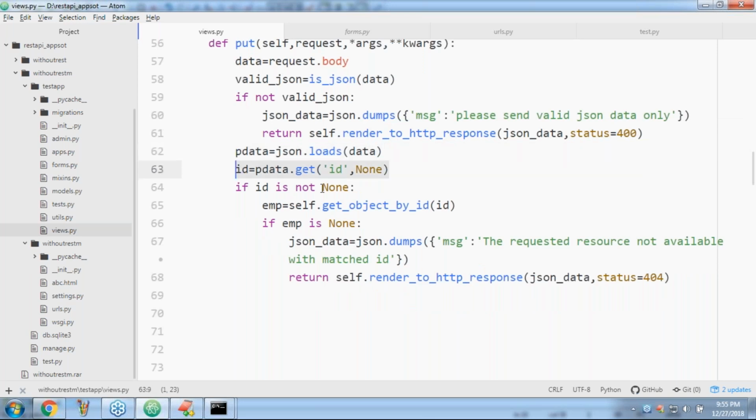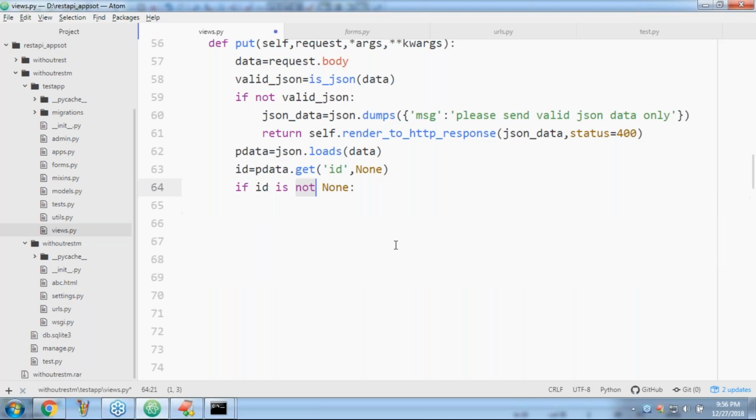If ID is not none. Assume that if ID itself is none, then what is the way to handle it? If ID is none, can you please tell what I have to take? If ID is none, it means you didn't pass any ID. Then to which record do I have to perform updation? It is always a problem. Correct or not? It's always a problem.